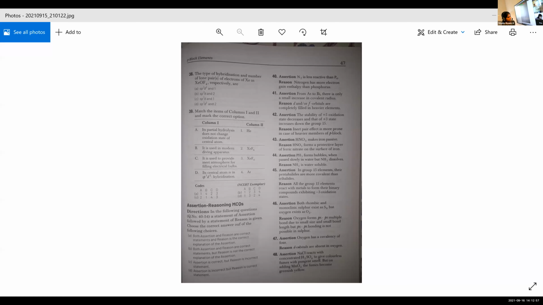Gauri, can you tell me? Ma'am, assertion and reason both are correct.